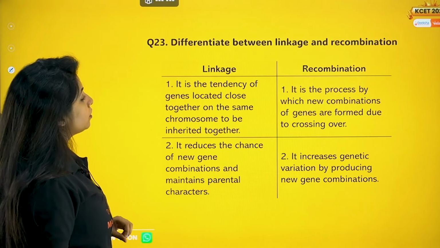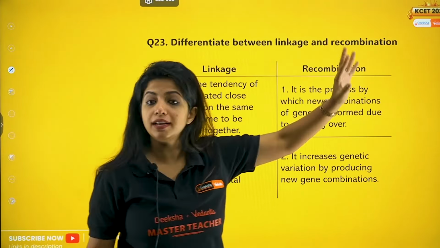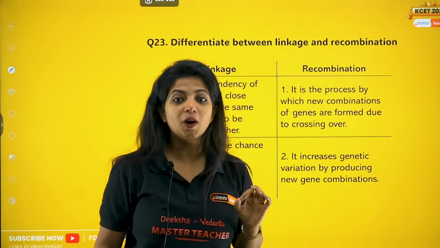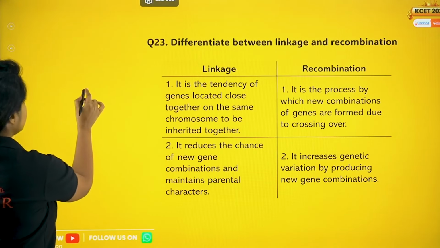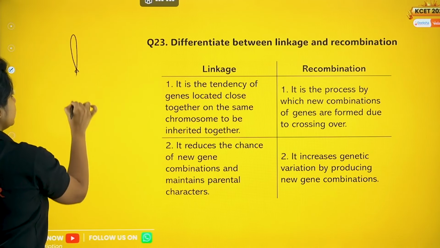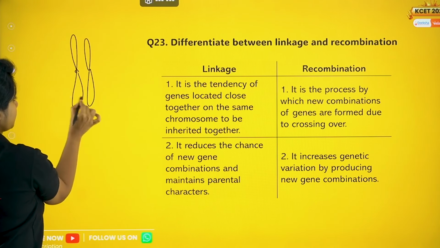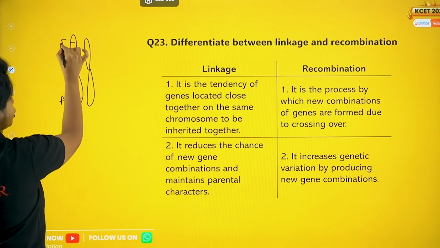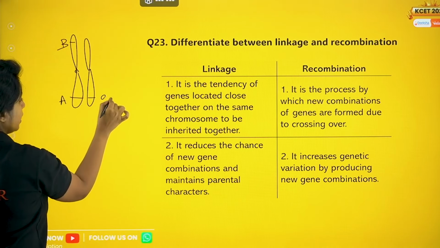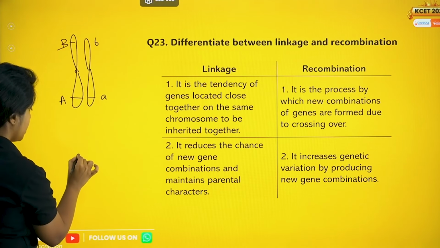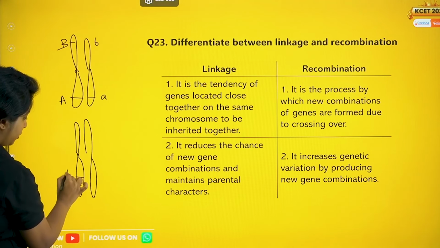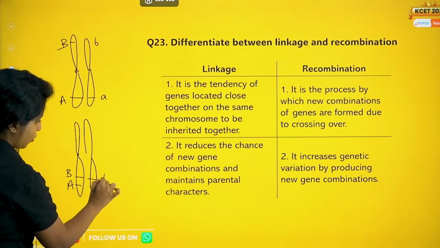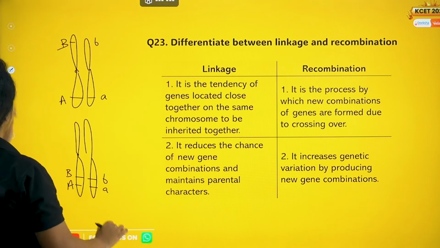Now question number 23, differentiate between linkage and recombination. Linkage and recombination, what do you mean by that? I'll give you an example. Don't read this. First, let me give you the example. Over here, I have a chromosome that looks like this, with capital A gene and capital B gene over here, and a small a gene and small b gene over here. I have another one where I have capital A, capital B right over here, and small a, small b gene right over here.